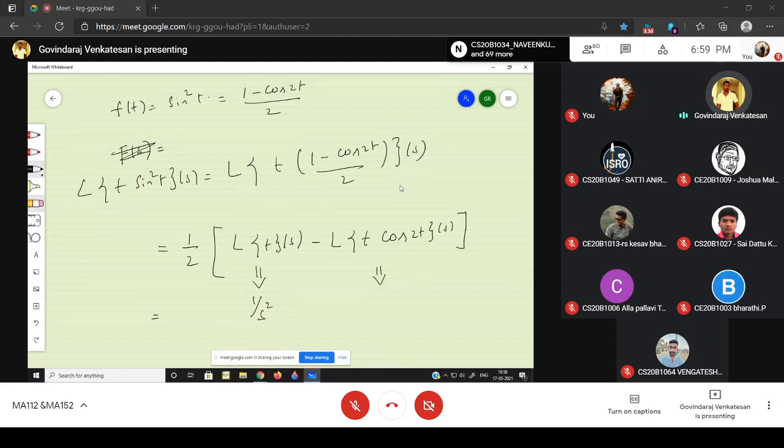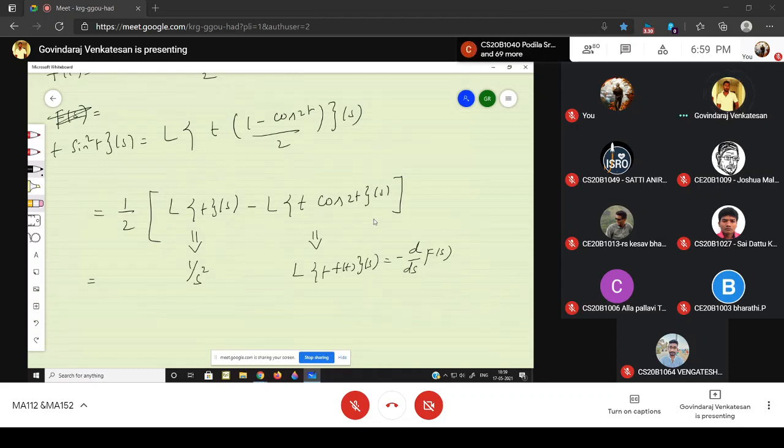And what about this one? Laplace of t into cos 2t? No, you know the formula. The Laplace of t into f of t of s is nothing but minus d by ds of capital F of s. Right? Yes, sir. You have to use this formula here. So what is your f of t here? F of t is cos 2t. What is capital F of s?